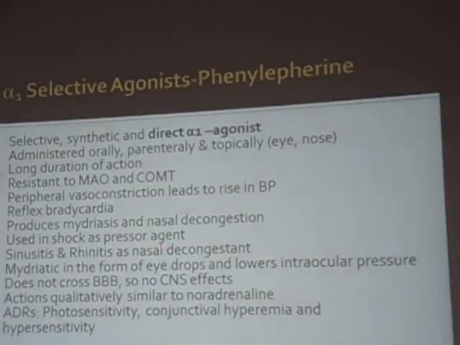So this can produce mydriasis and nasal decongestion. So it can be used in shock because of this rising BP. So as a mydriatic in the form of high-pressure eye drops, as I told, they cannot cross the blood-brain barrier. So the side effects are photosensitivity, conjunctival hyperemia, and hypersensitivity. There are a few drugs which can cause this photosensitivity. Okay, one drug is this one, and we also have the tetracyclines.